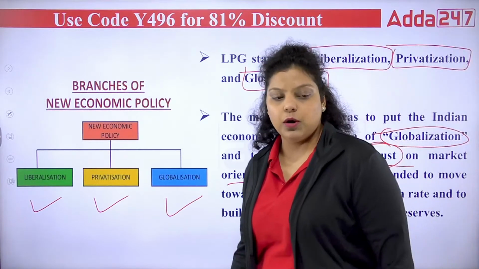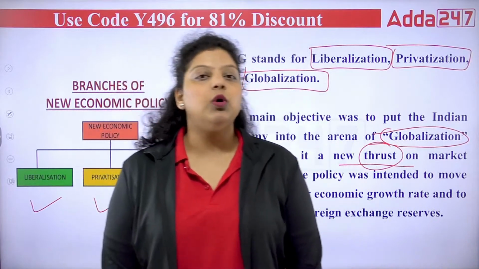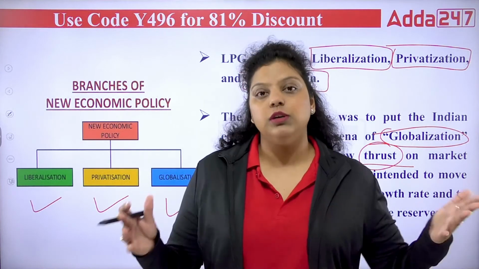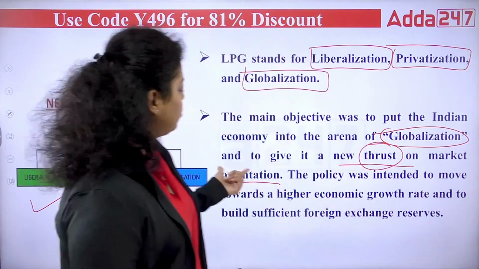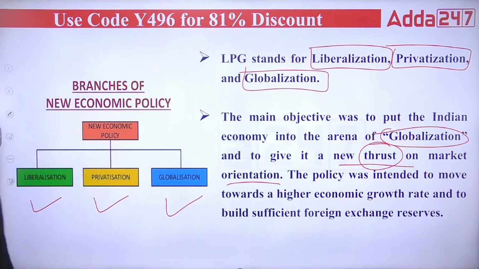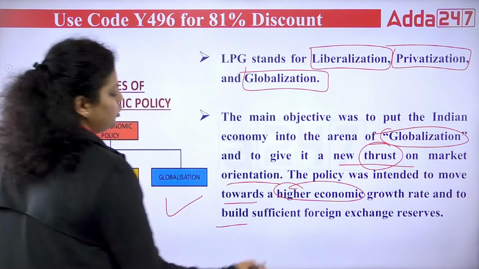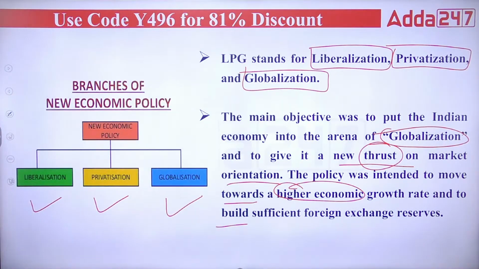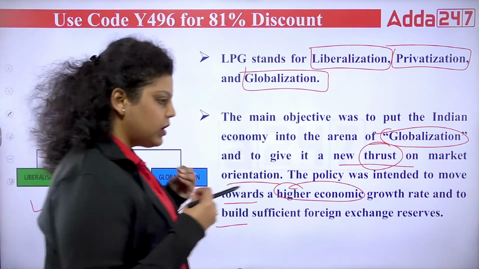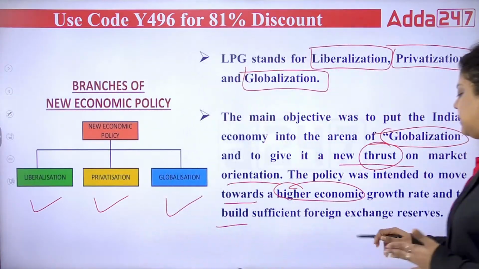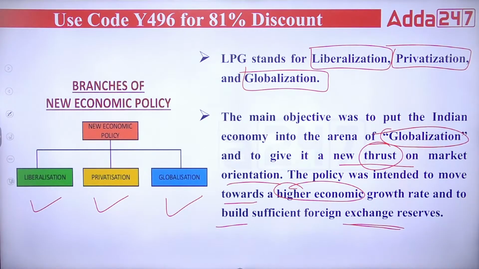Now, when we talk about globalization, it simply means opening up the economy, that we have done, and that has given us the new thrust to the market orientation, and that's what globalization means. Now, the policy was intended to move towards a higher economic growth rate and to build sufficient foreign exchange reserves. It is going to help us get a higher growth rate for the country, and also it will help us build sufficient foreign exchange reserves.